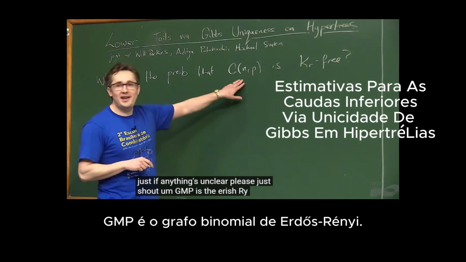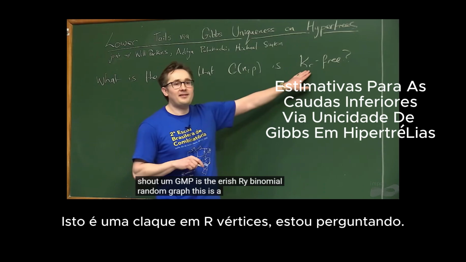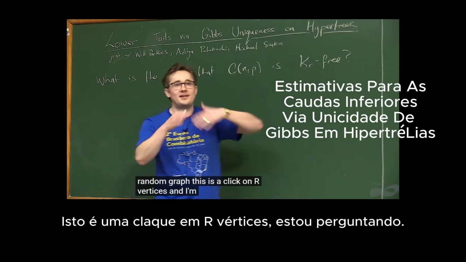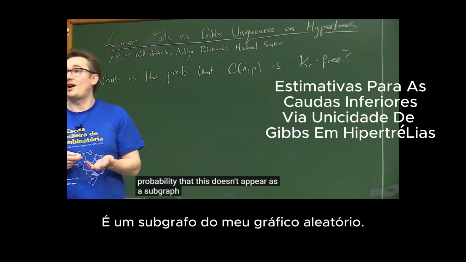G(n,p) is the Erdős-Rényi binomial random graph. This is a clique on r vertices, and I'm asking what's the probability that this doesn't appear as a subgraph of my random graph.